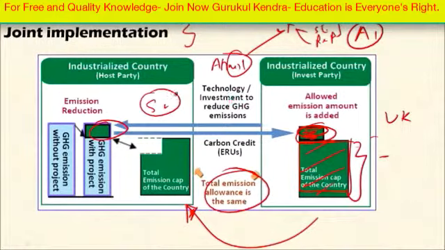So this country reduced the carbon dioxide emission by undertaking projects with the assistance of this country. So this reduction is equivalent to this excess. So total emission allowance is same. So this is the joint implementation. So this is a flexibility mechanism available to the Annex 1 country.